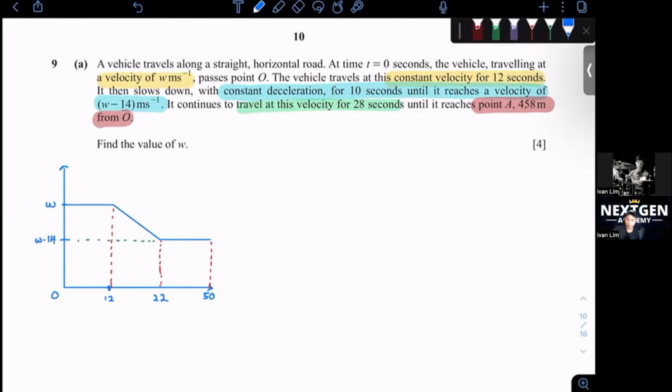So when we draw, this is a VT graph. The VT graph is able to describe and show the motion of this vehicle. All right, so what do we know about the VT graph is that the area under the graph represents the distance. So the area below this graph will be equal to 458 meters.